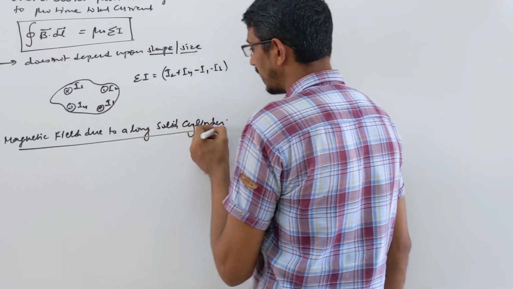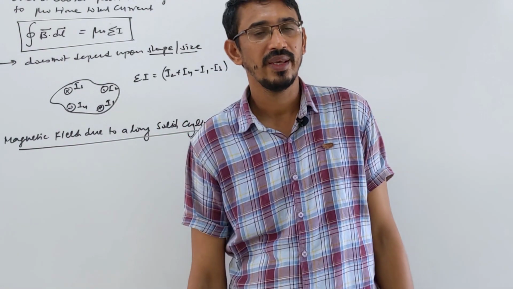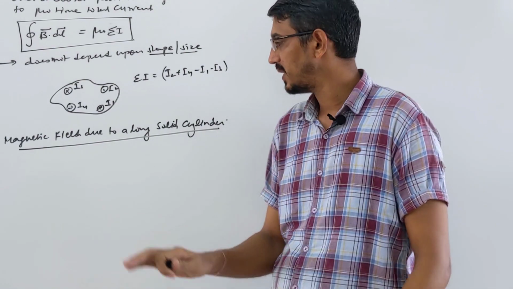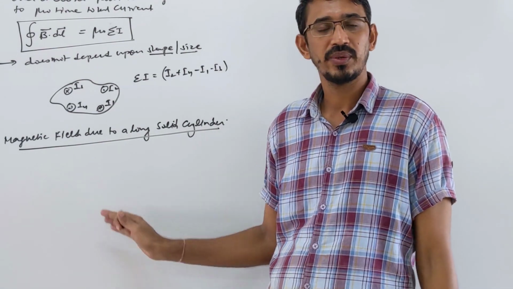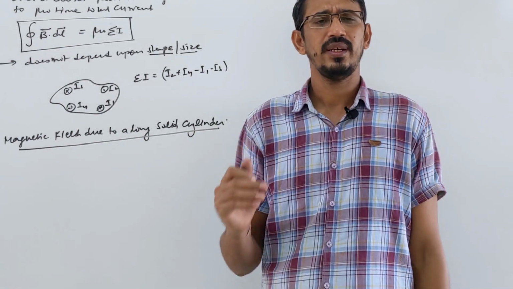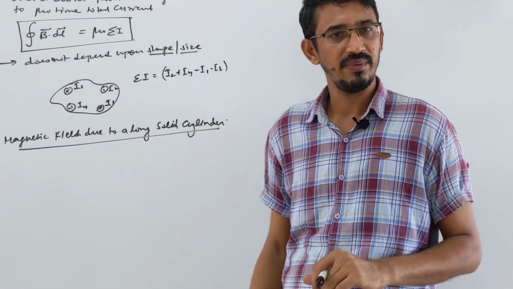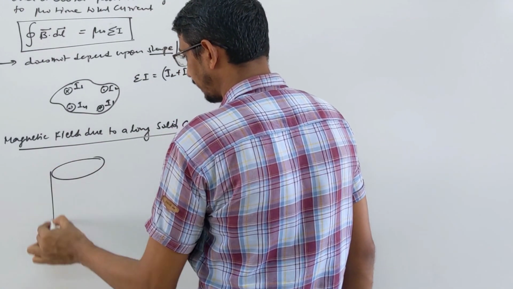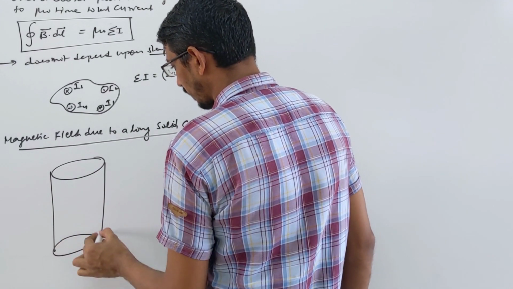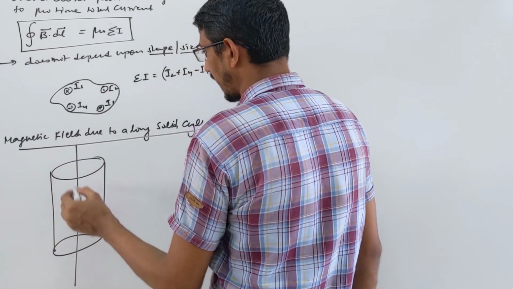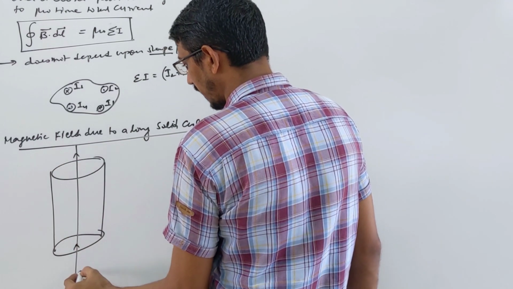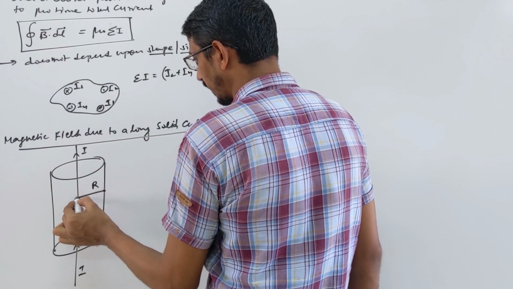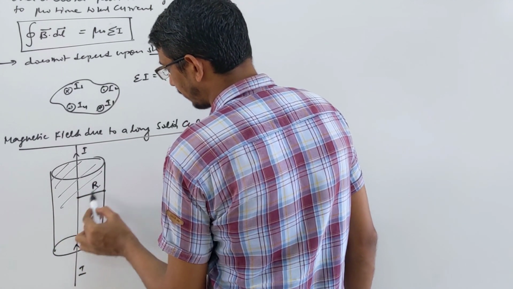In fact, a similar topic you have already done in gravitation, like the gravitational field and potential due to a solid sphere, then a hollow sphere. Exactly the same cases are here, and we'll draw a graph too, magnetic field versus distance. The graph is exactly the same as what you have done in gravitation already. So let's see. This is a solid cylinder. This is the axis of the cylinder and current I is flowing along this direction. The radius of the solid cylinder we call capital R. It's a complete solid cylinder.